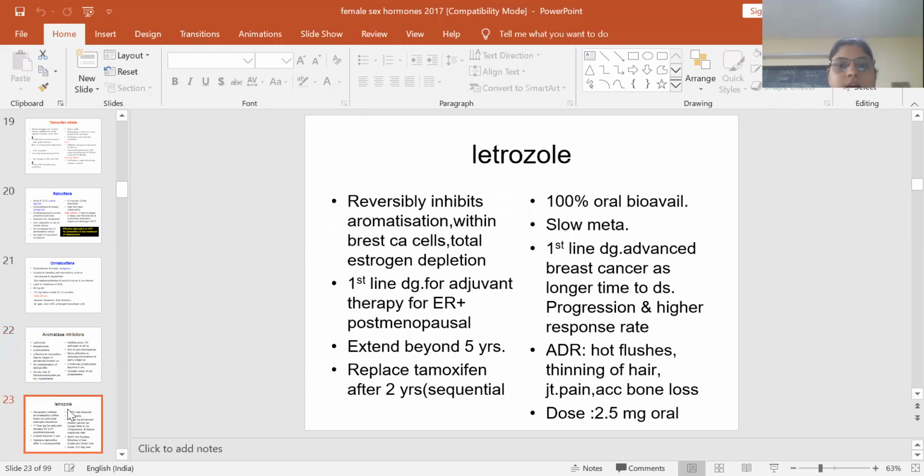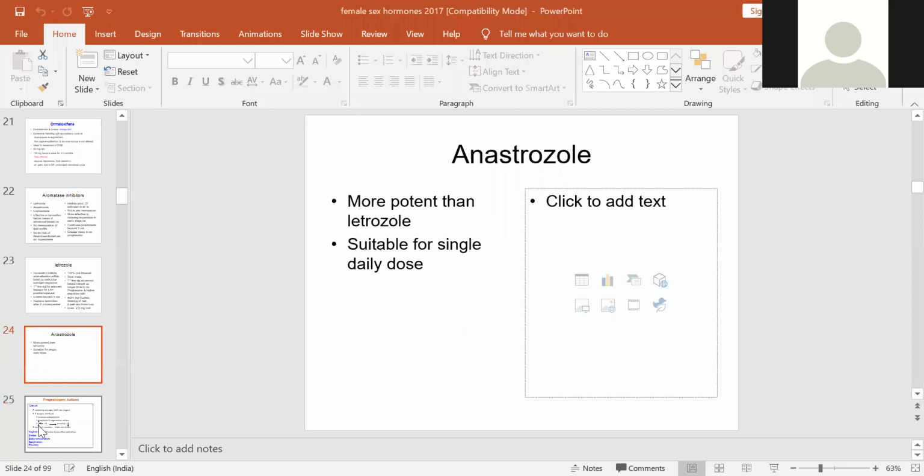The next is letrozole. It reversibly inhibits the aromatase. It is an aromatase inhibitor and is effective against estrogen receptor breast carcinoma in the post-menopausal age group. Anastrozole is again an aromatase inhibitor.